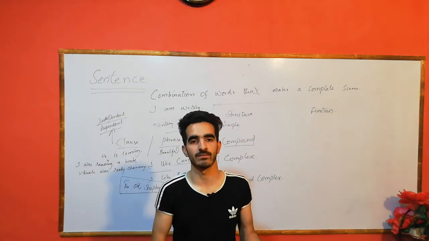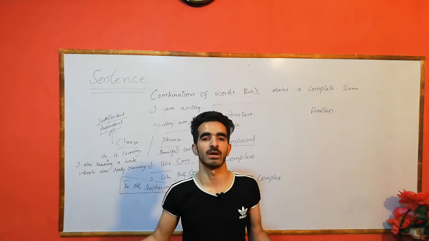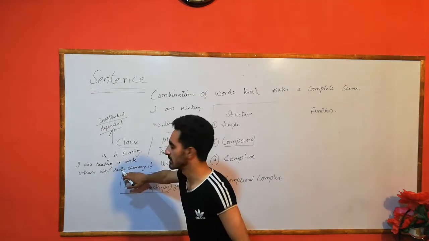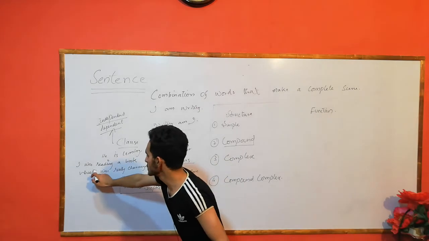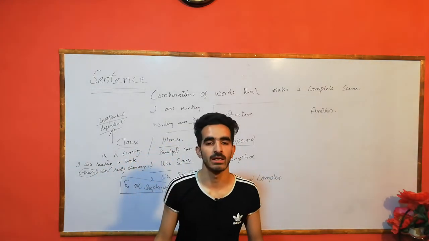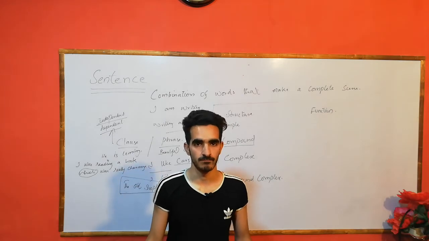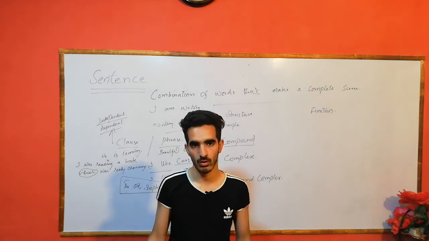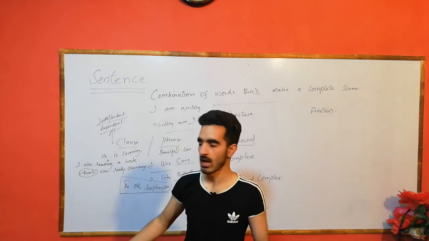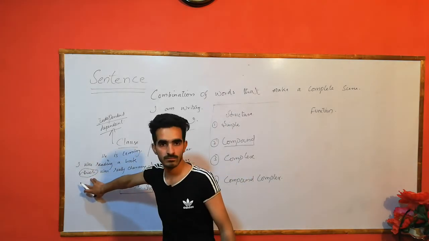I cannot write it on its own. This is called the dependent clause, and "which" is called the subordinating conjunction.